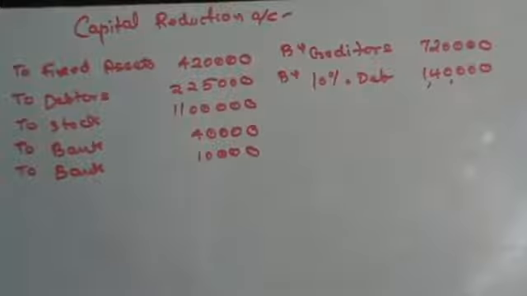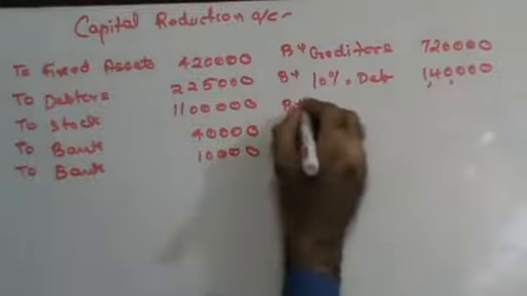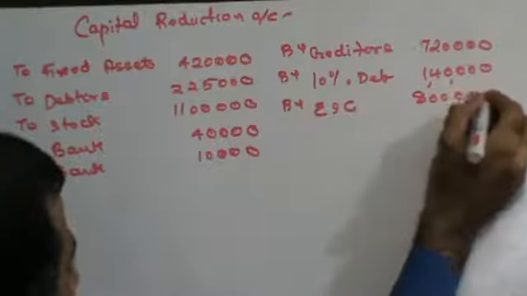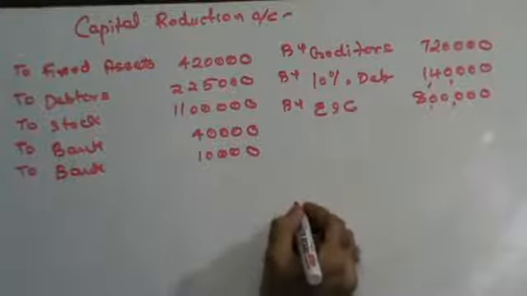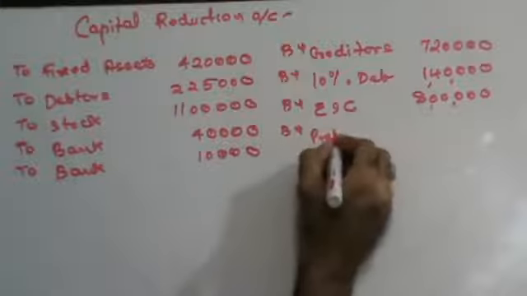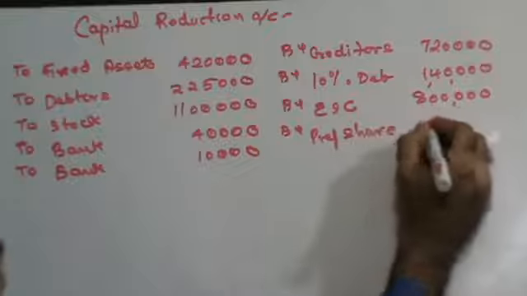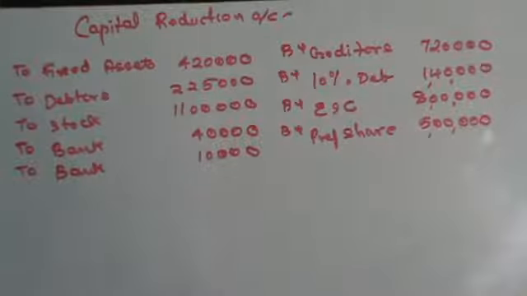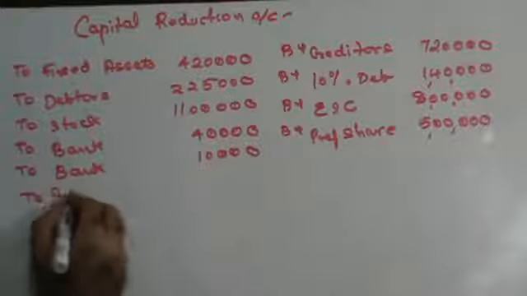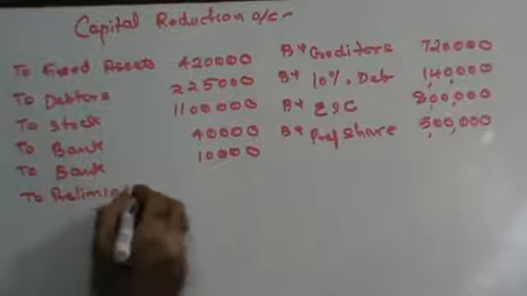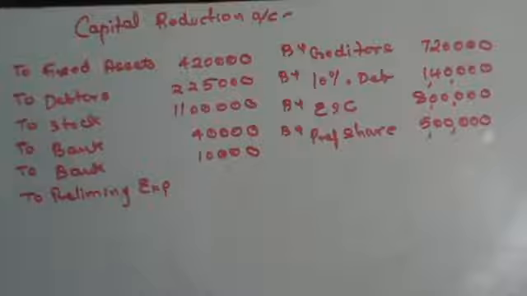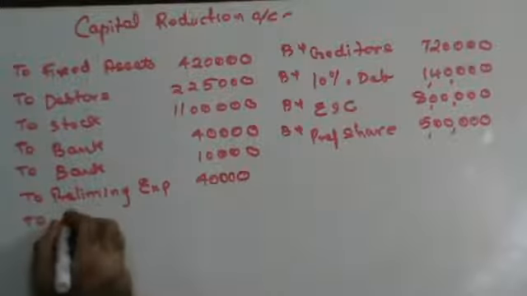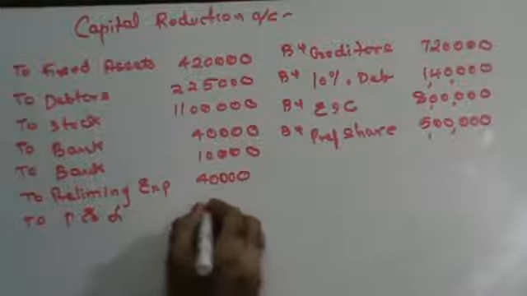Then you have capital reduction account on the credit side by equity share capital 8 lakhs. Then again capital reduction on the credit side by preference share capital 5 lakhs. And capital reduction on the debit side to preliminary expenses, amount is 40,000. And to profit and loss, amount is 3,50,000.